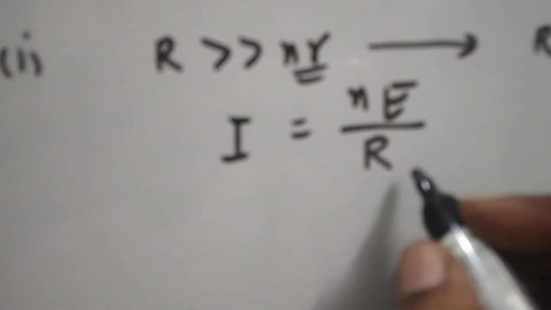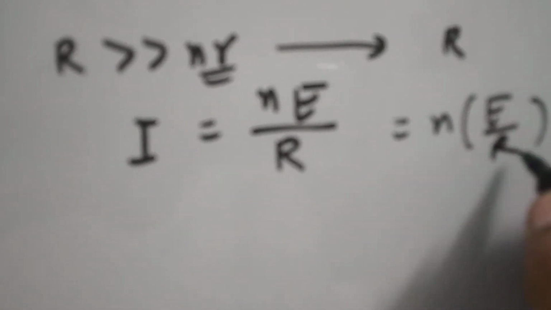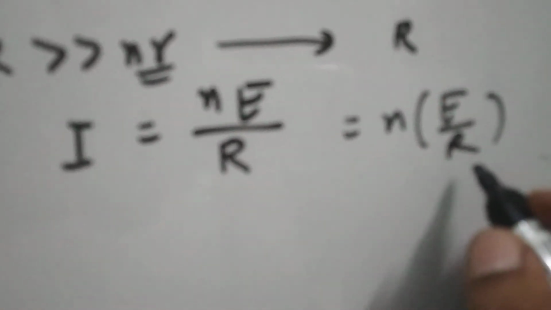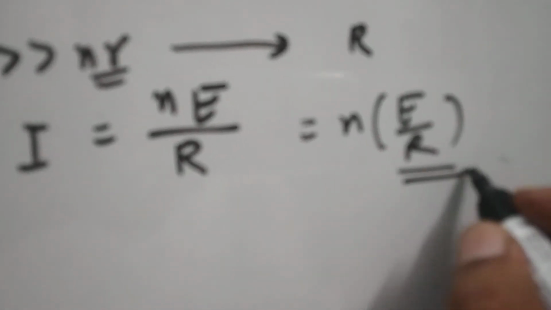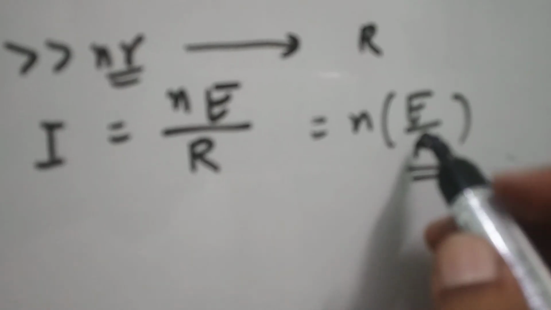From this condition we can write NE upon R, meaning this is N times the current due to a single cell. So we will get N times the current of a single cell.